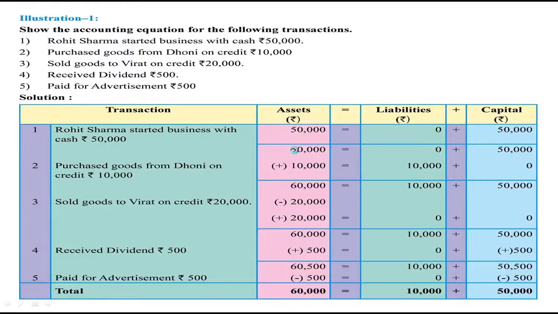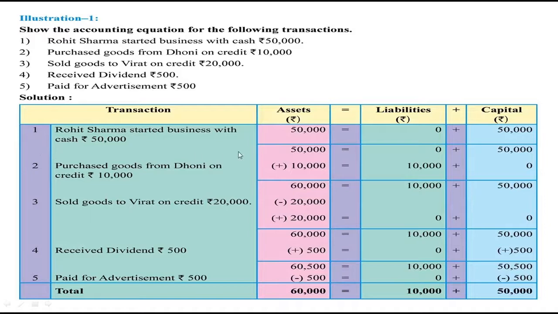Next transaction, we are going to learn the next illustration now. Show the accounting equation for the following transactions. First one, Rohit Sharma started business with cash of rupees 50,000.